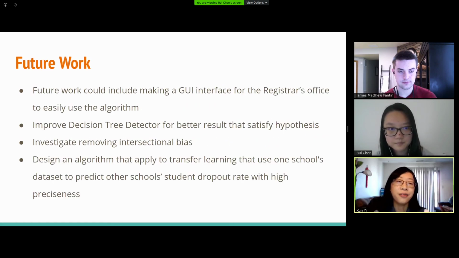And there is some future work which could make our project steadier. This future work includes making a good UI for the registrar's office so they could easily use the algorithm. We could also improve the decision tree detector for better results that satisfy the hypothesis, and investigate removing the intersectional bias. We could also design an algorithm for transfer learning, using one school's data set to predict another school's data set, for student dropout rates with a higher persistence.